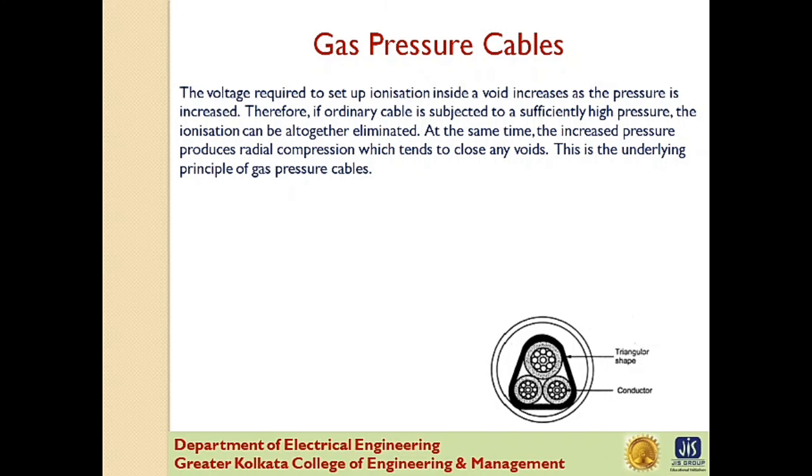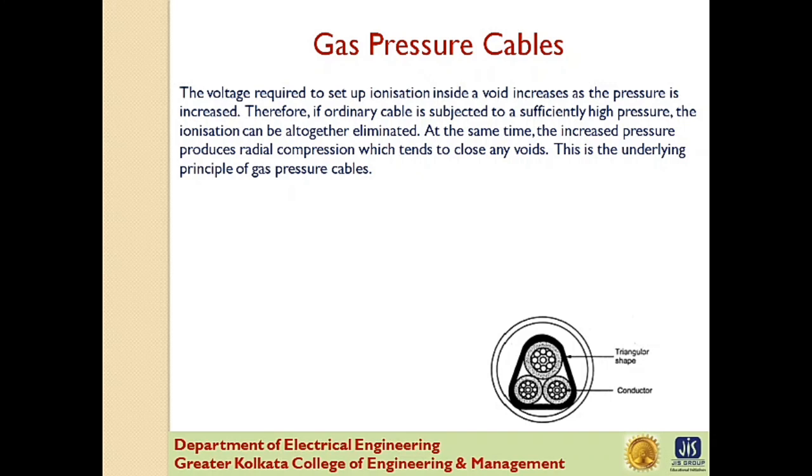The construction of the cable is similar to that of an ordinary solid type cable, except that it is of triangular shape and the thickness of lead sheath is 75% of solid cable. The triangular section reduces the weight and gives low thermal resistance. But the main reason for triangular shape is that the lead sheath acts as a pressure membrane. The sheath is protected by a thin metal tape.